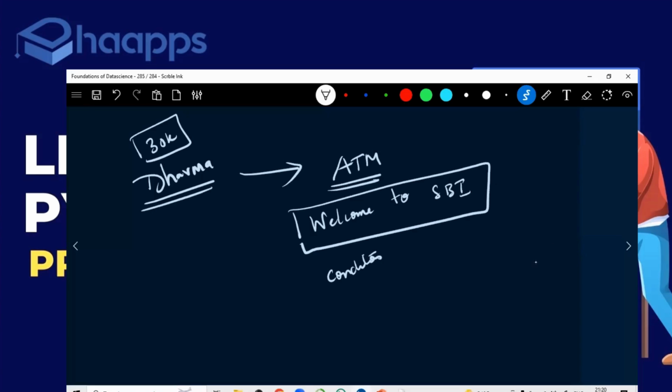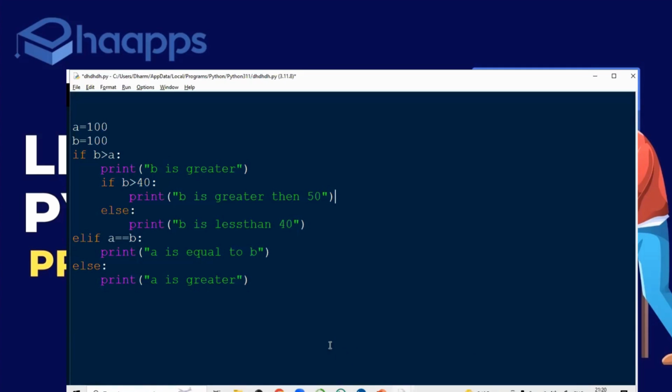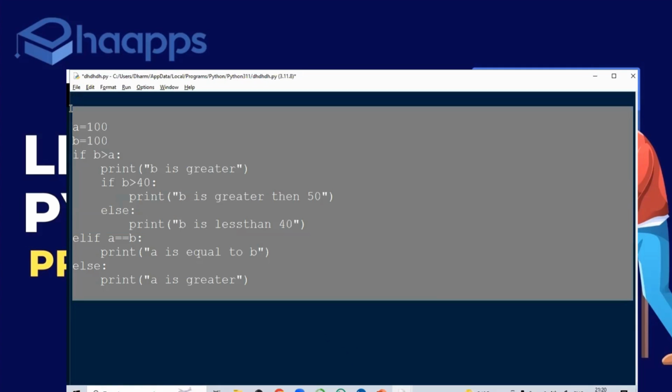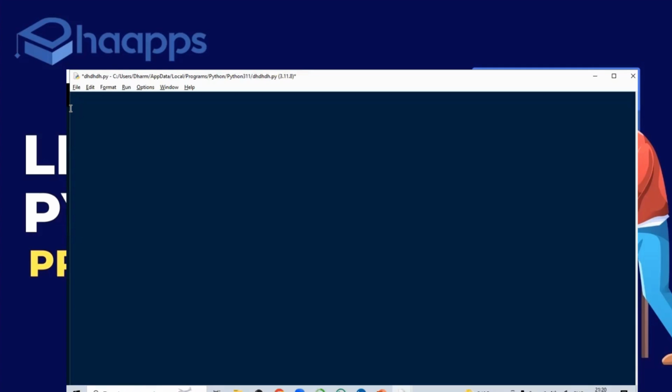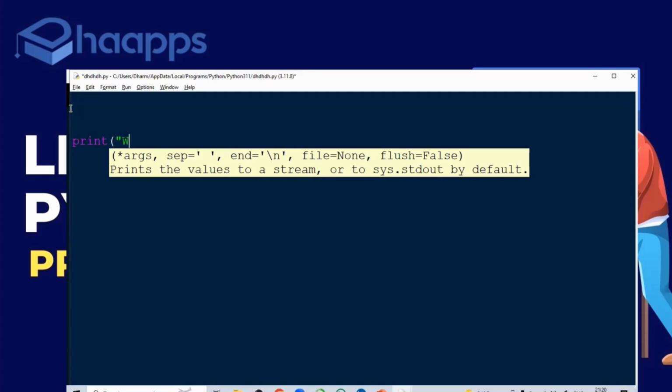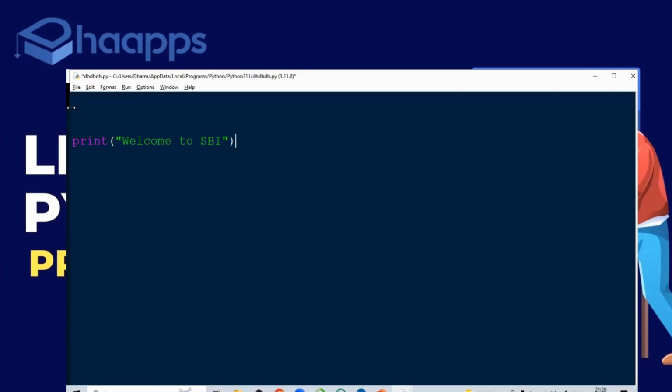So I'll directly write the code for it. It will print, Welcome to SBI. Then it will ask for the PIN number. The PIN number is stored by default in the server. Let's assume his PIN number is 5531.